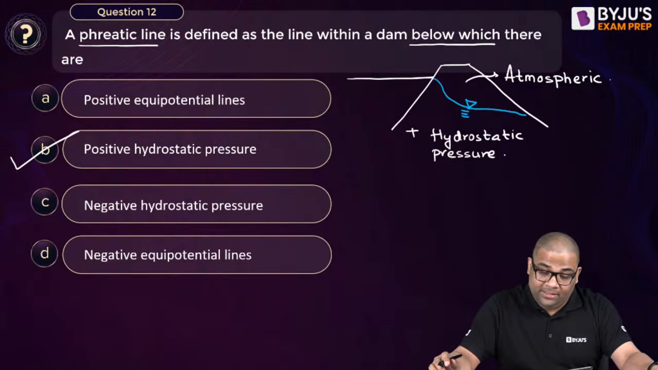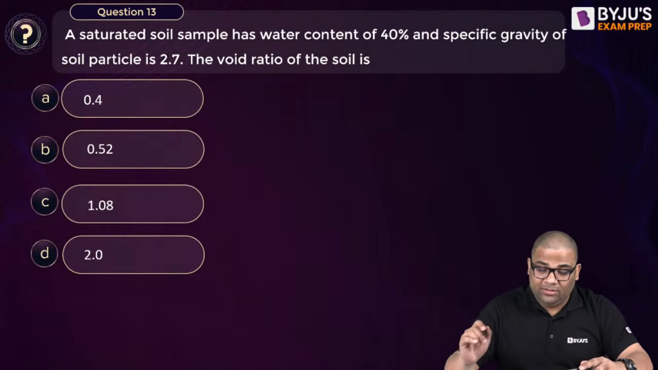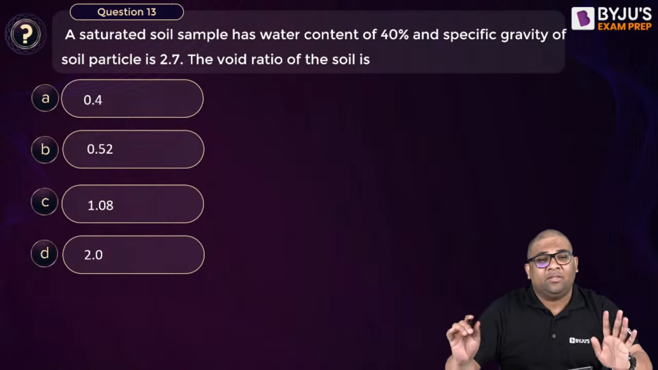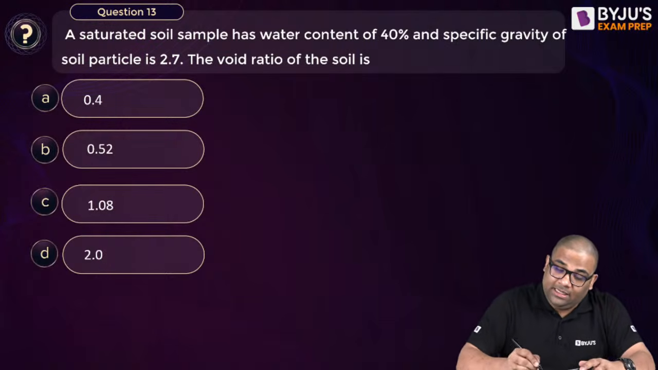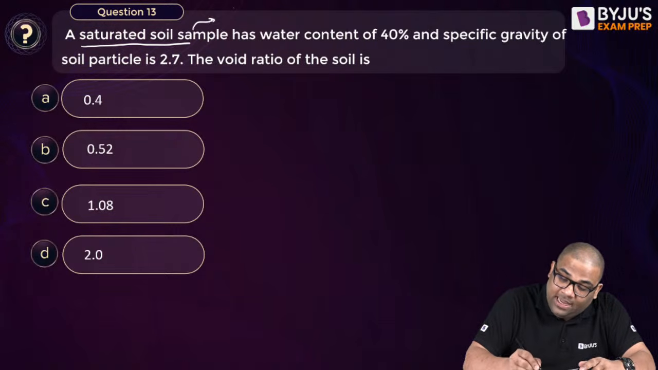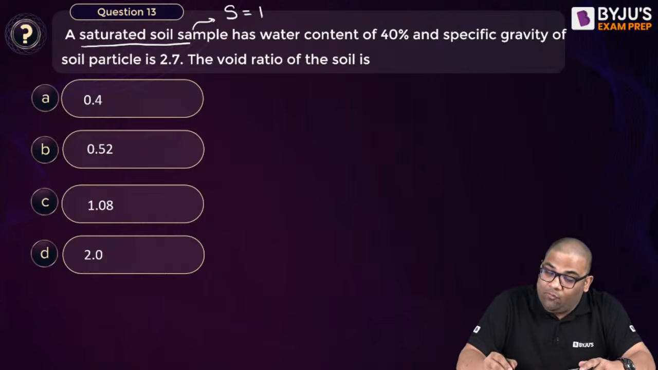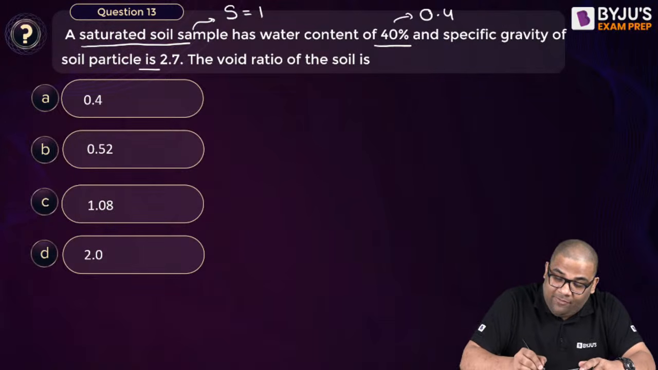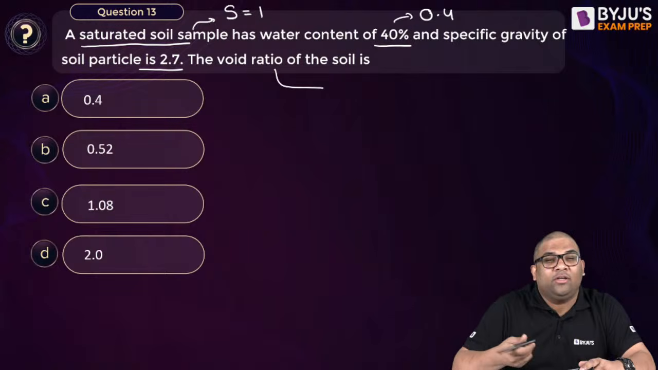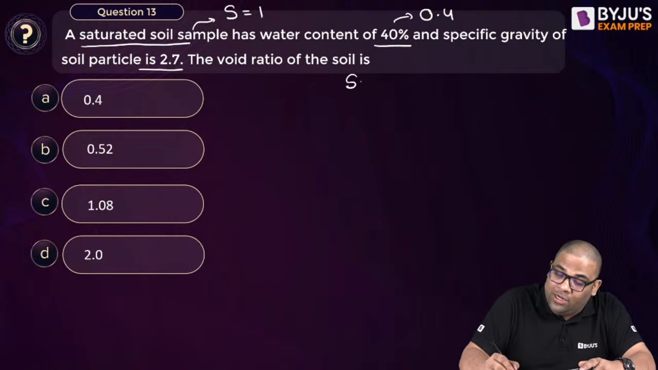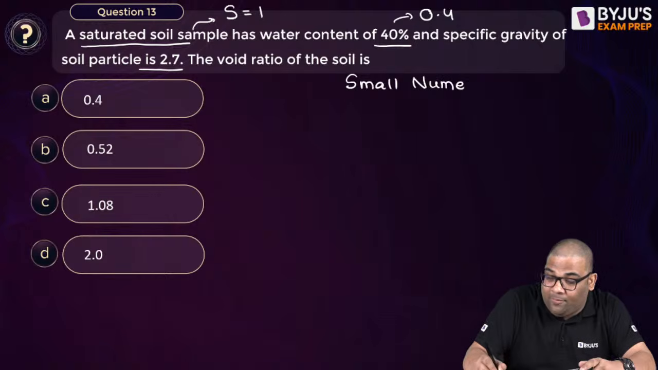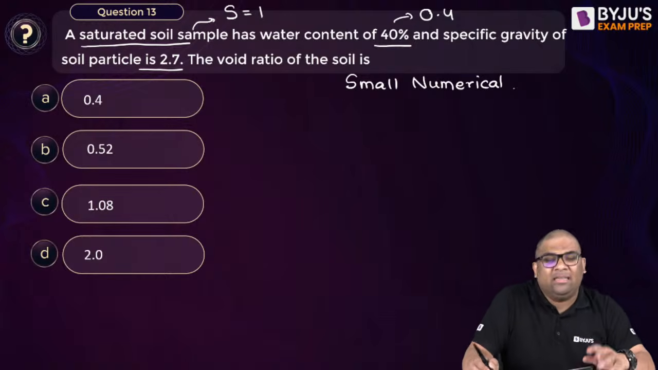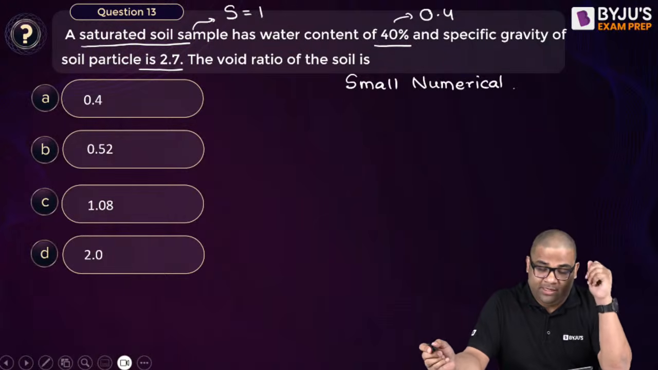Okay. Question number 13. You see, this question also we can attempt, a small question, right? Saturated soil sample, S is equal to 1. Water content is given as 0.4. Specific gravity is given. Void ratio is asked. This also you can solve, right? It's a small numerical. Small numericals you can attempt. Bigger numericals you should avoid. Small numericals that you can solve very easily within 1 minute, you can easily solve.